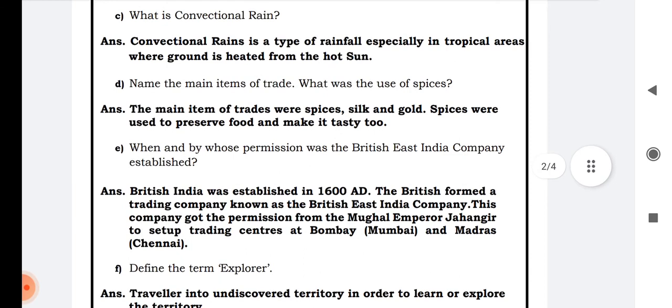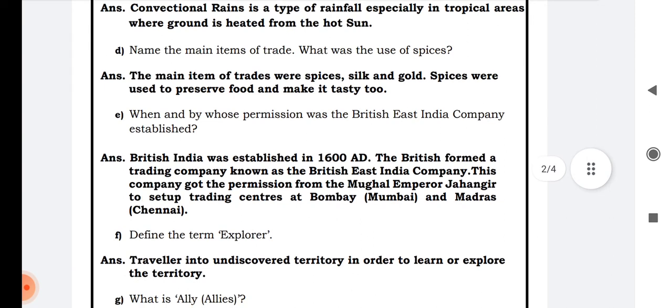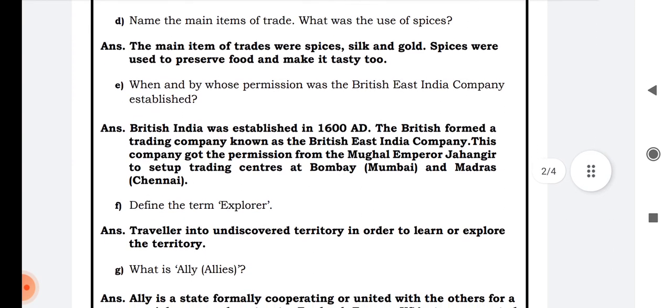C. What is convectional rain? Convectional rain is a type of rainfall, especially in tropical areas. Yes, it occurs in tropical areas like the DRC, where the ground is heated by the hot sun. That is why rainfall takes place every day. D.